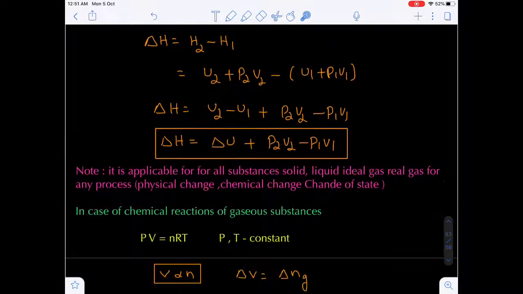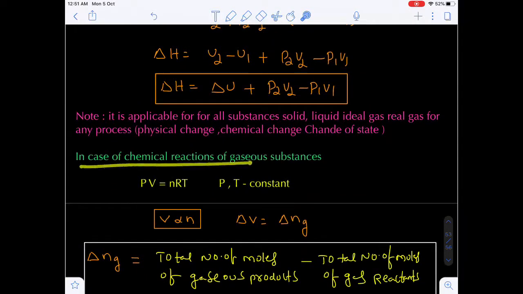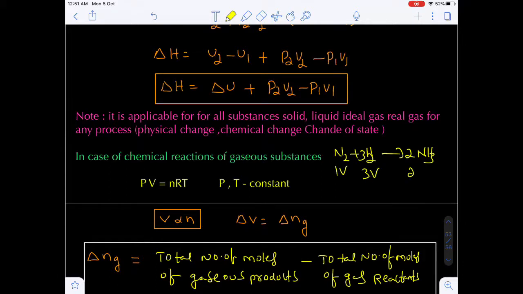In case of a chemical reaction, let's see what happens during the course of a chemical reaction. Let's suppose nitrogen combines with hydrogen to give ammonia. In this chemical reaction, 1 volume of nitrogen gas and 3 volumes of hydrogen gas combine to give 2 volumes of ammonia.